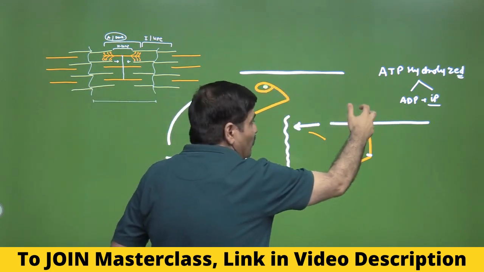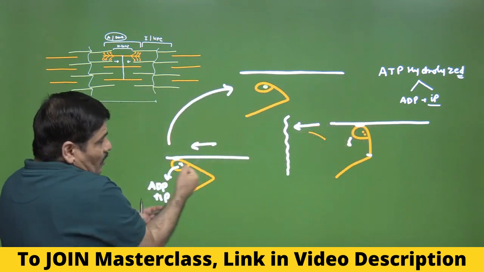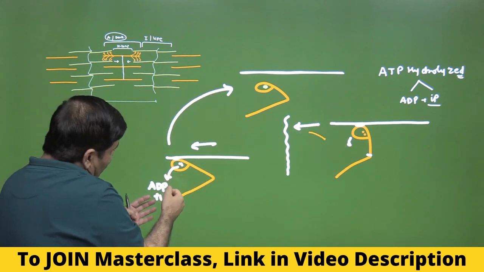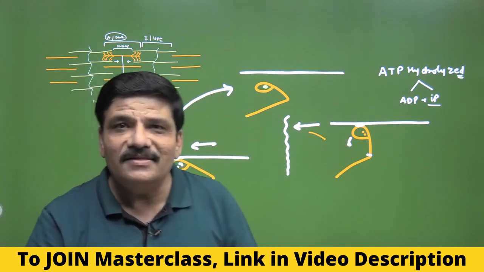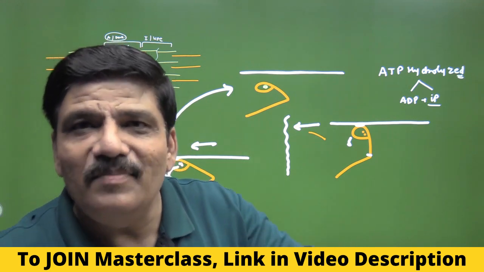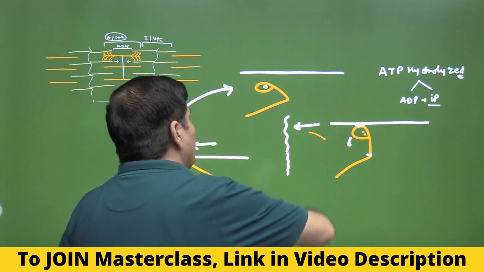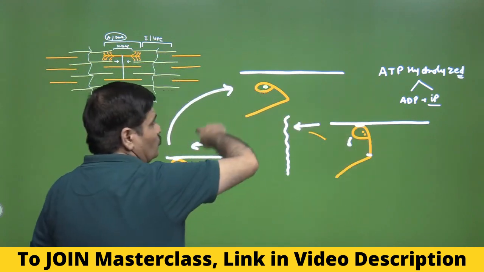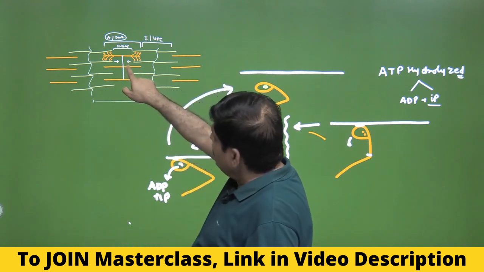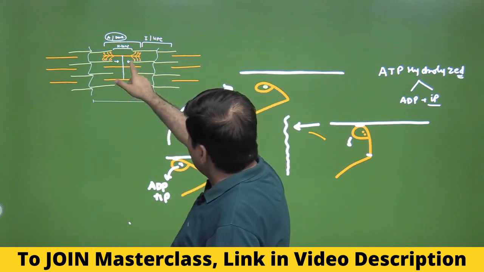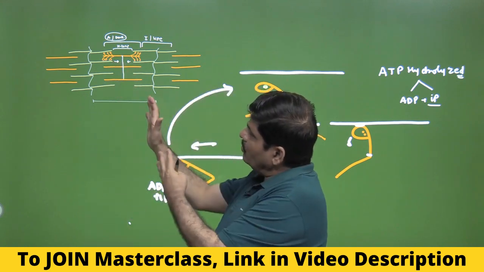It becomes cocked up, forms the cross bridge, with the help of the energy pulls the actin filaments towards the M line, releases ADP and inorganic phosphate, goes to the relaxed state, and then again an ATP molecule binds and the cross bridge is broken, and this cycle is actually repeated again and again, and this will continue till there is a maximum contraction.